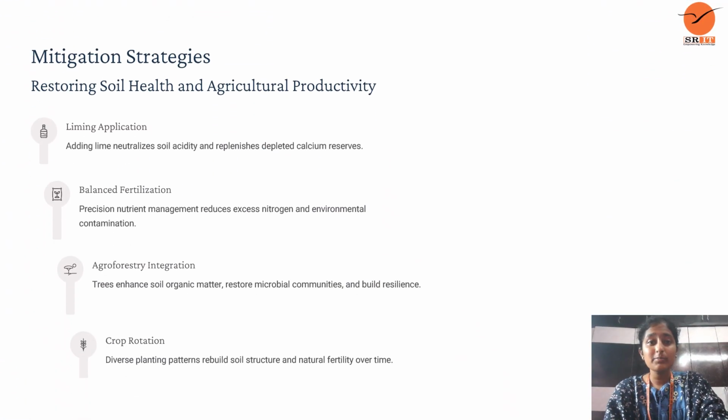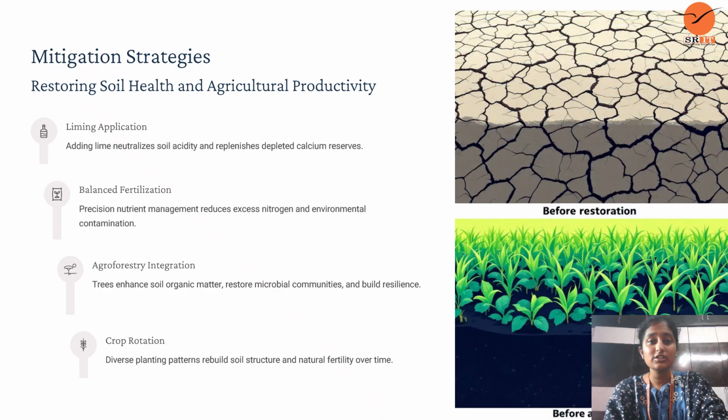Now let us see the mitigation strategies for restoring soil health and agricultural productivity in China. There are four main things we have to know: mitigation strategies for restoring soil health and agricultural productivity. The first one is liming application. Adding lime neutralizes soil acidity and replenishes depleted calcium reserves.